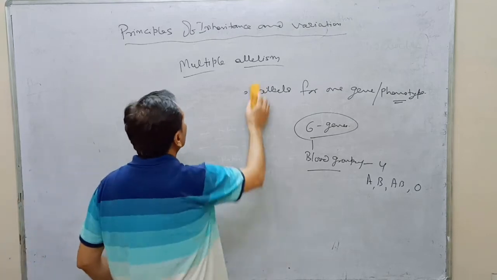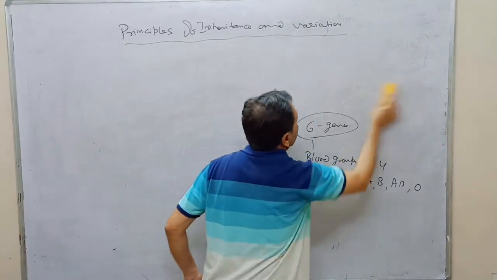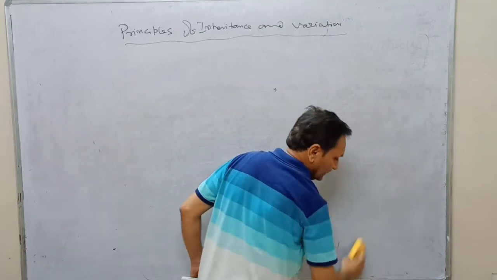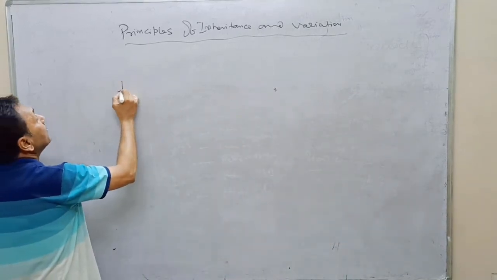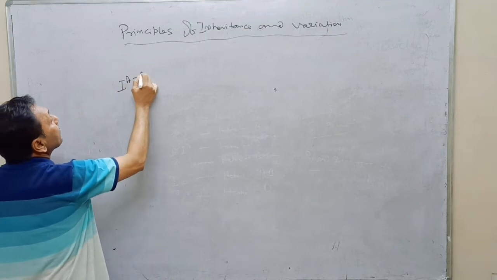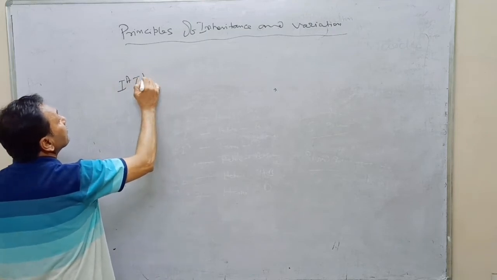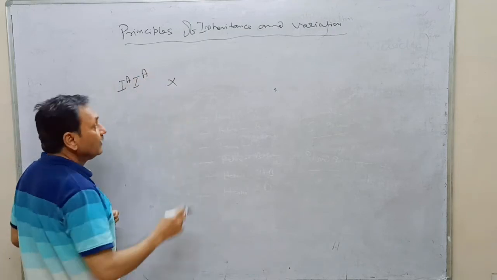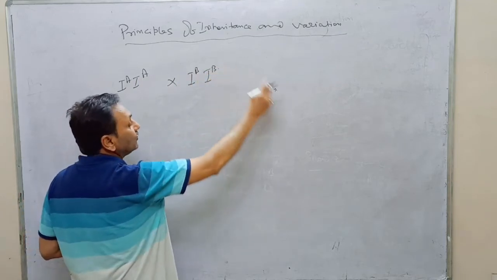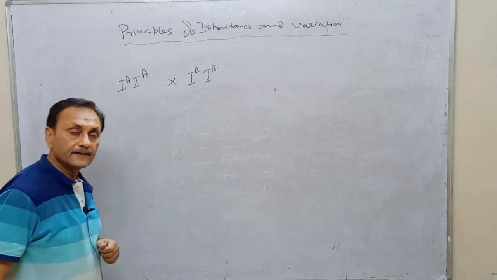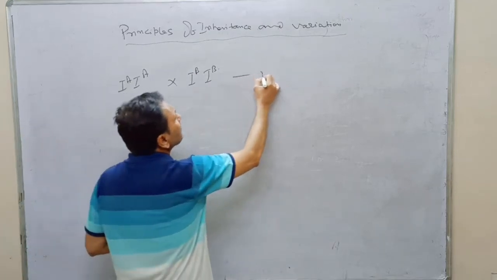Suppose homozygous blood group A holder male having wife of homozygous blood group B. Then their all product are AB.